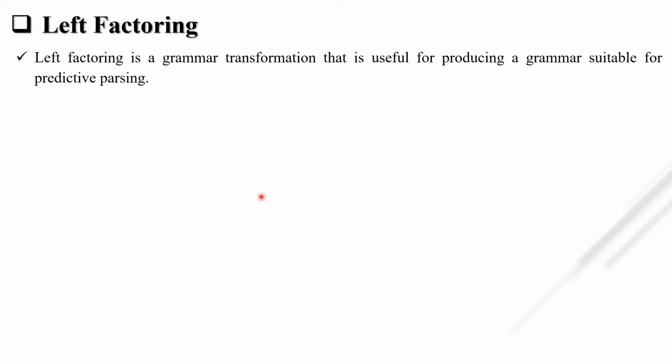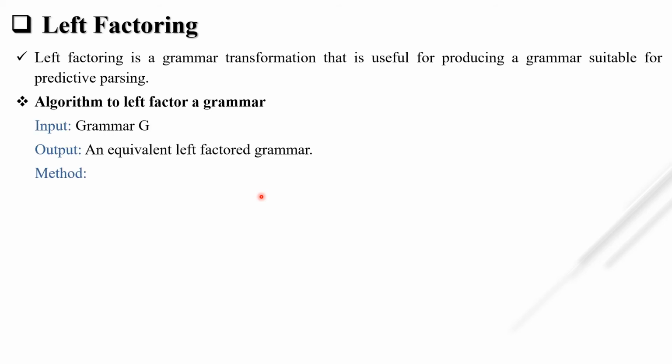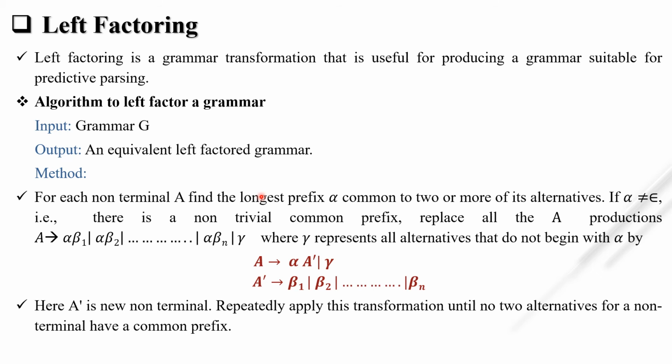So the next is left factoring. Left factoring is a grammar transformation that is useful for producing a grammar suitable for predictive parsing. If the grammar is of the form A tends to alpha beta 1, alpha beta 2 or alpha beta n or gamma, then we have to transform it into this form.